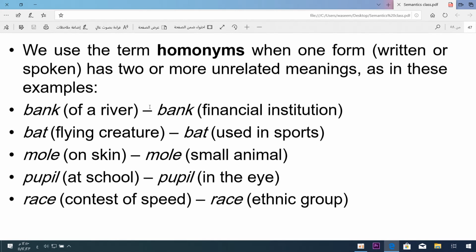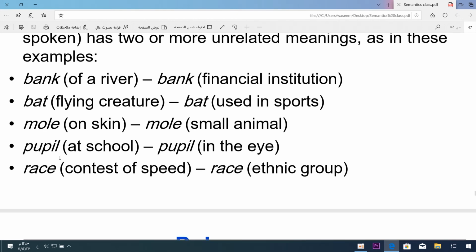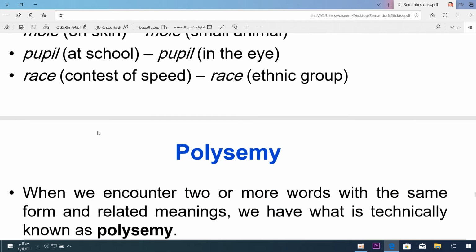So bat, a flying creature. Bat used in sports, something that you hit the ball with. Mole on skin, and mole, a small animal. Pupil, okay, we have three pupils today, and a pupil is something in your eye. Race means a competition, and race can also mean an ethnic group.